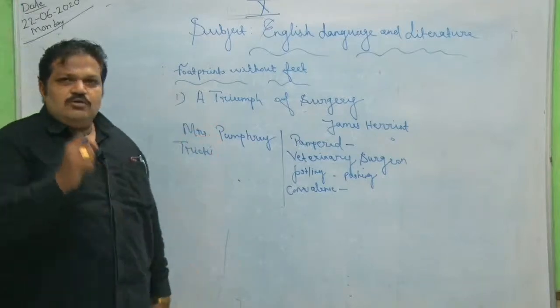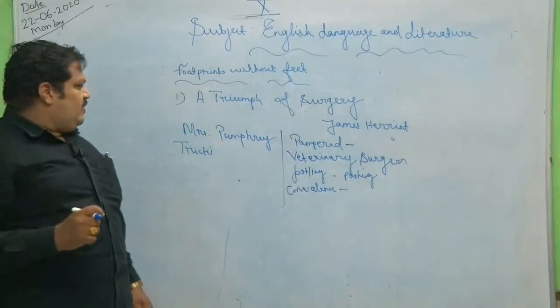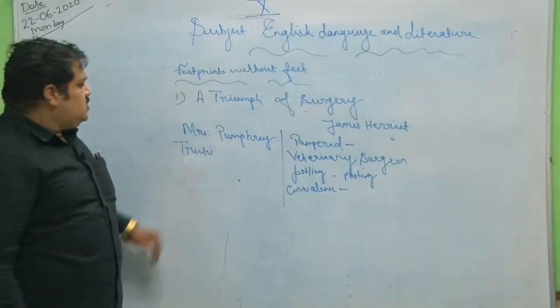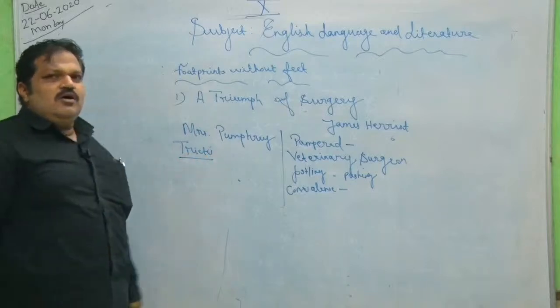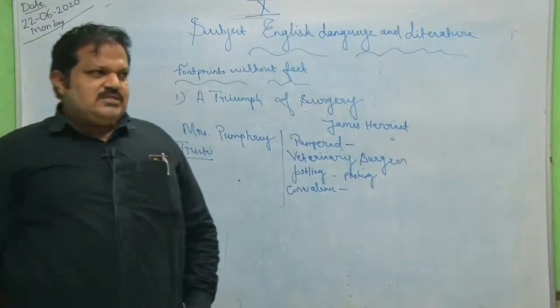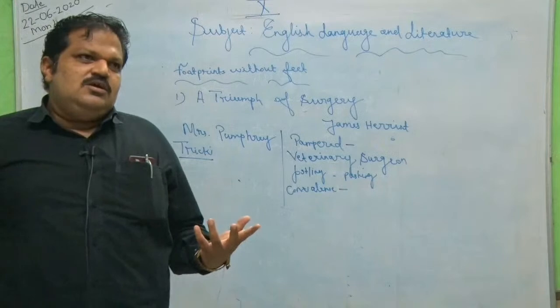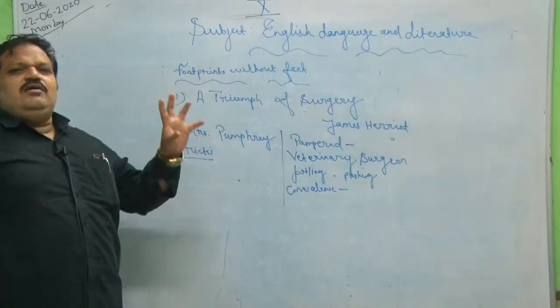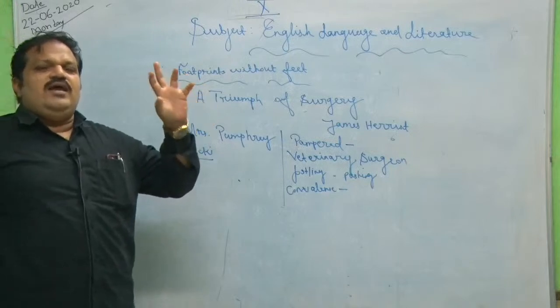So here, as I am going to introduce you right now, the main character of the story is Tricky. The word Tricky itself will astonish you. Tricky is a character, an animal, a dog, a little dog.